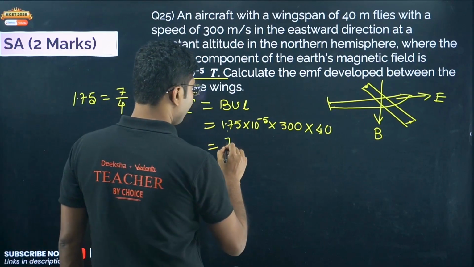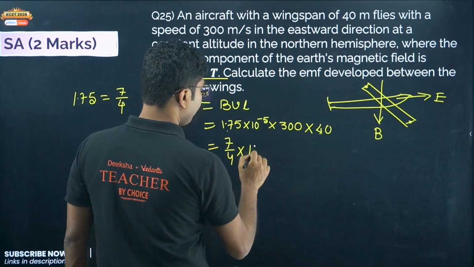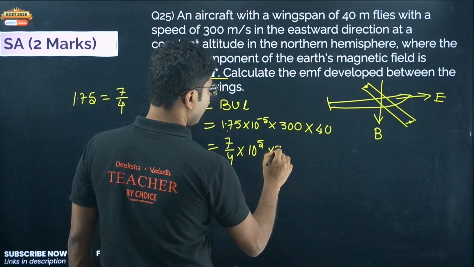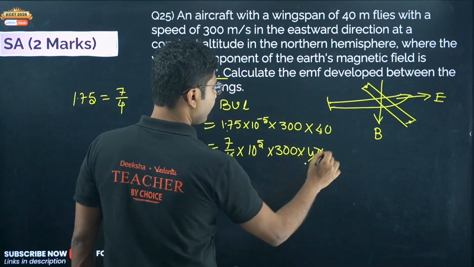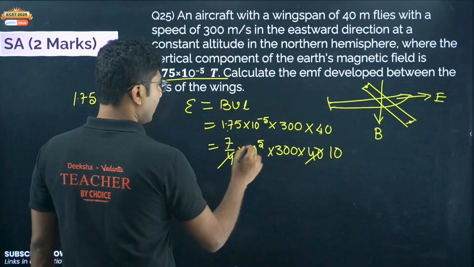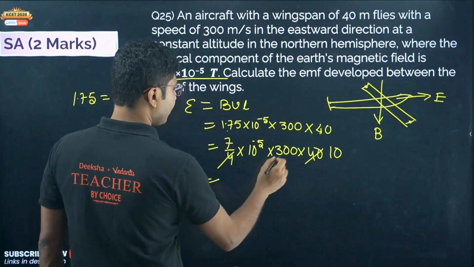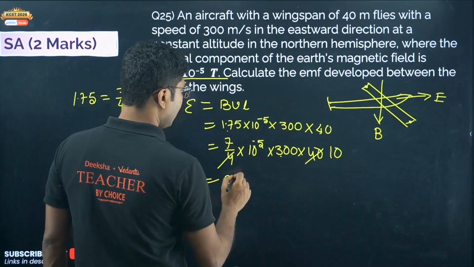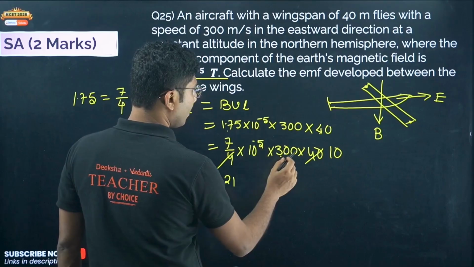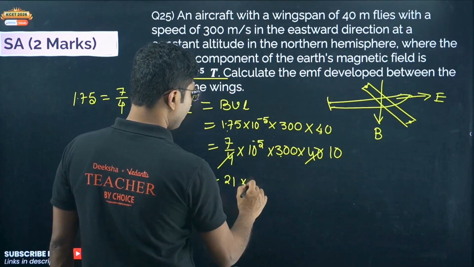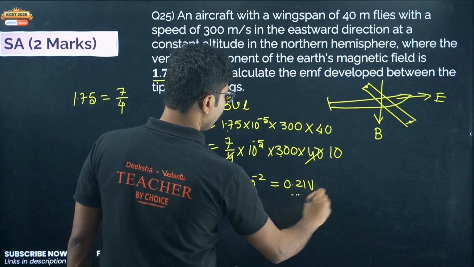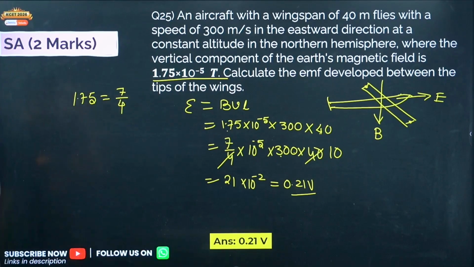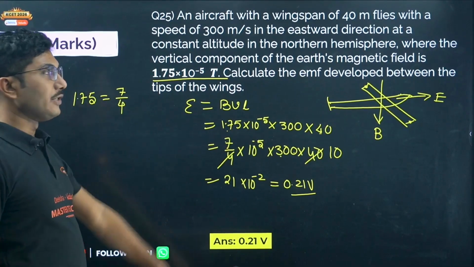So 7 by 4 into 10 to the power of minus 5 into 300 into 40. So this cancels and we get 10 over here, 10 over here. So 3 7s are 21 and three zeros are here, so it will be 10 to the power of minus 2, or 0.21 volt. So you will get 0.21 volt as induced EMF.